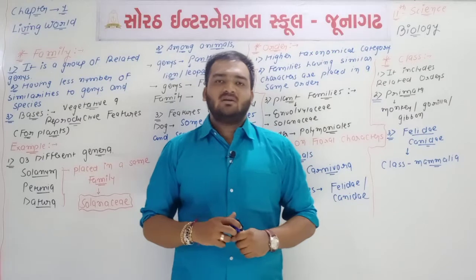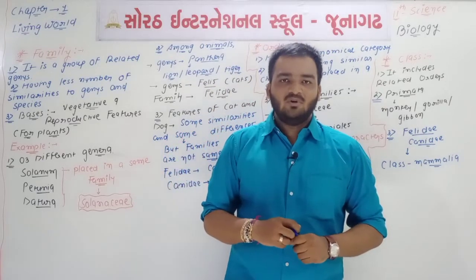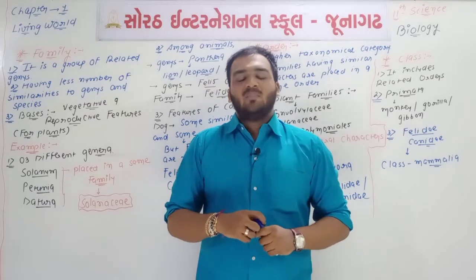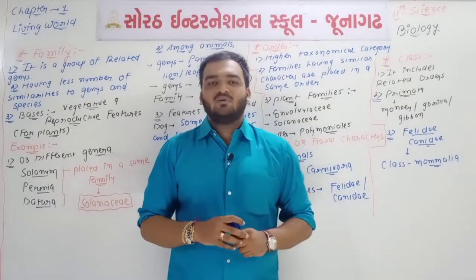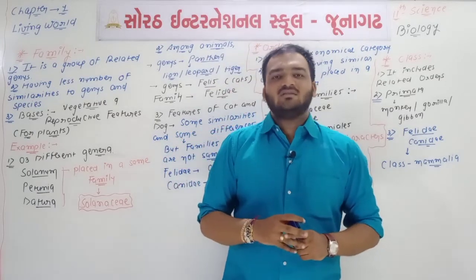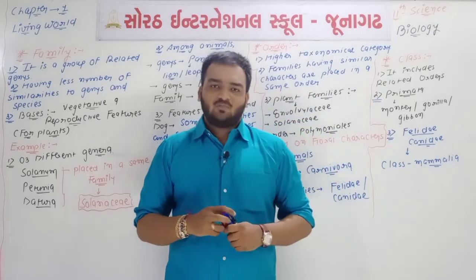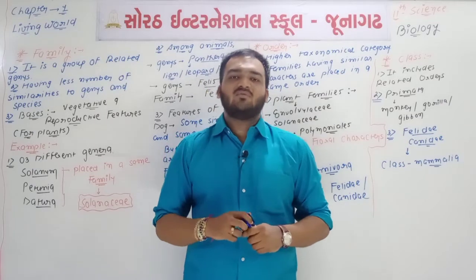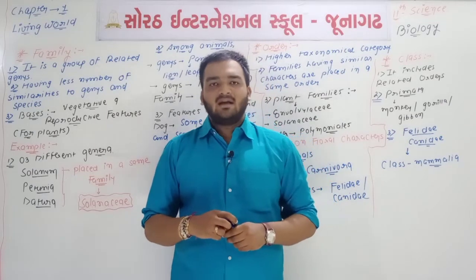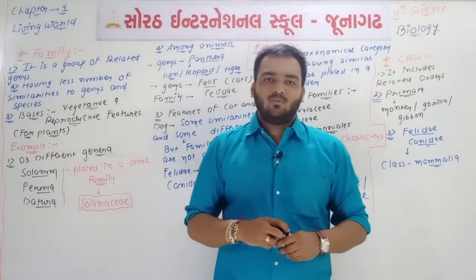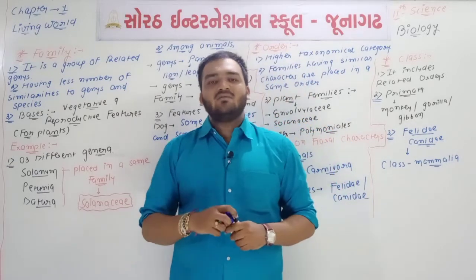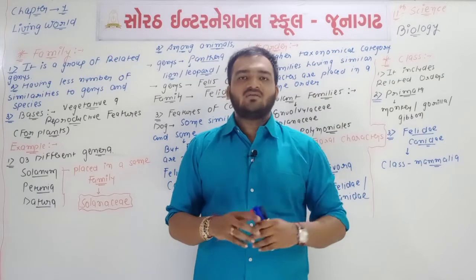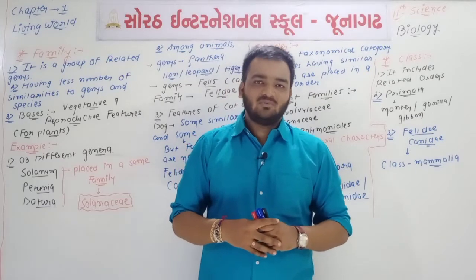You know the binomial nomenclature system. The scientific name of any living organism is made up of two names. The first name is of the genus and the second name is of the species. You know that Carolus Linnaeus is known as the father of taxonomy. Carolus Linnaeus gave this binomial nomenclature system, and the scientific name of any living organism is made up of two names: the first name is of genus and the second name is of the species.